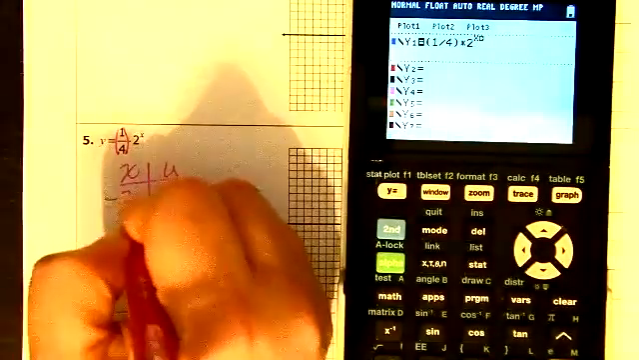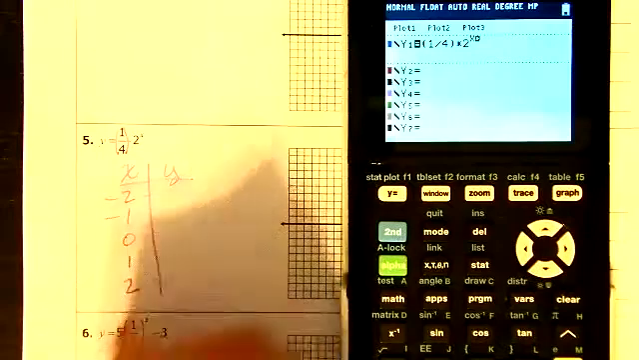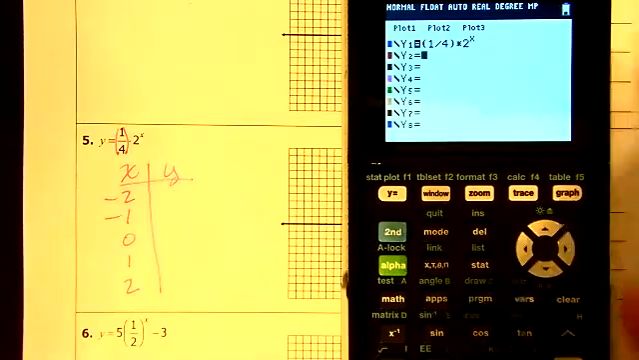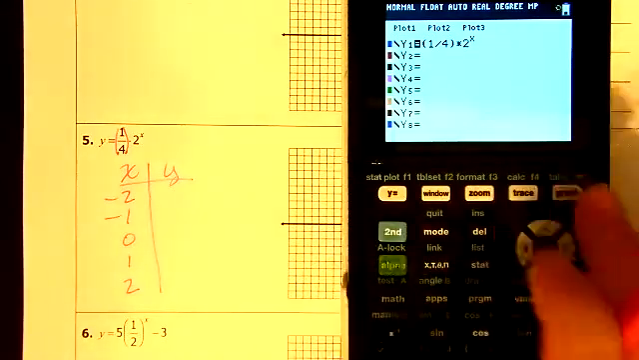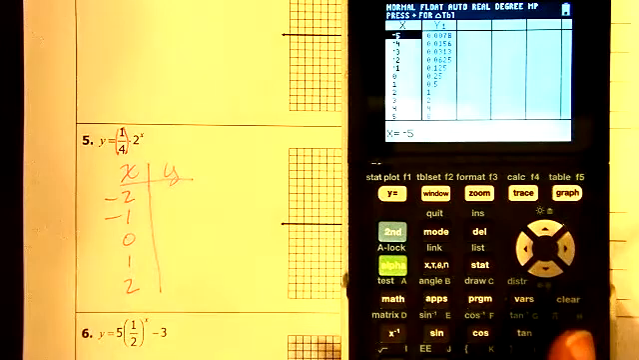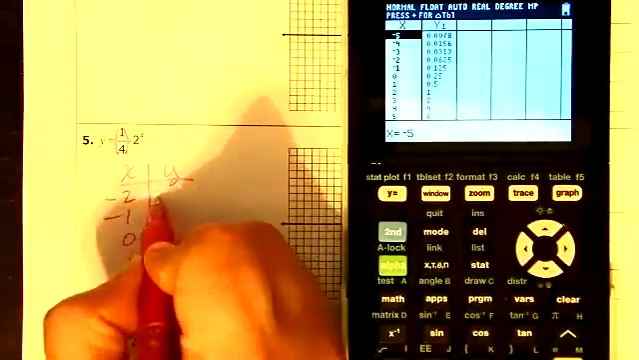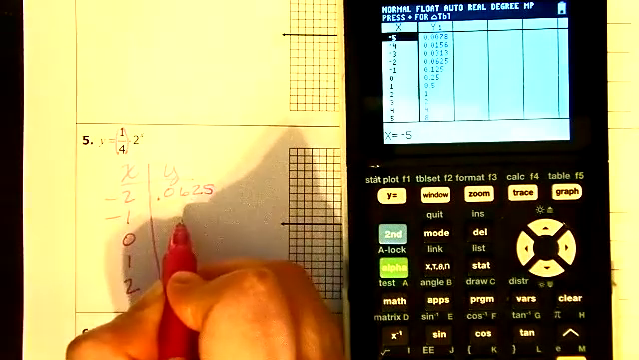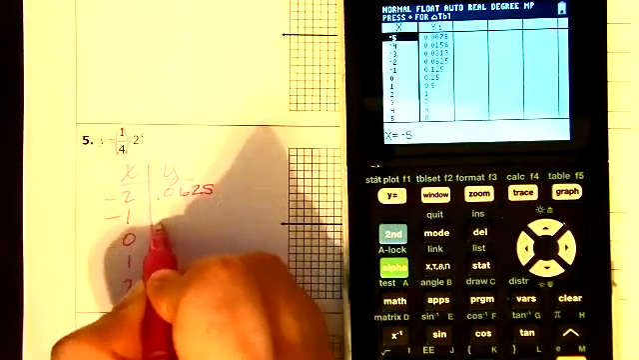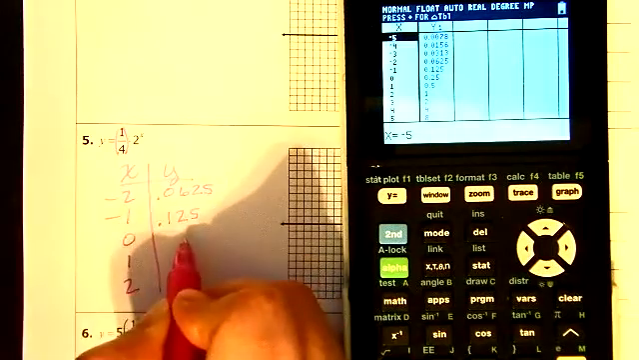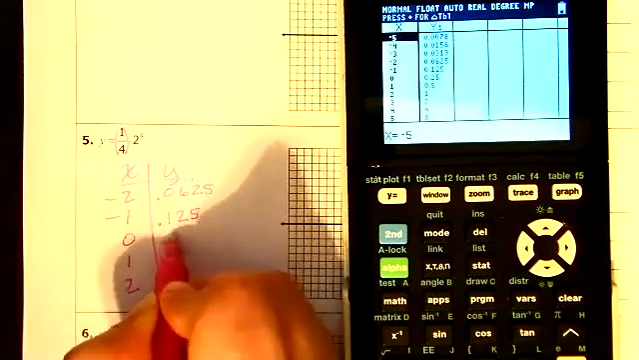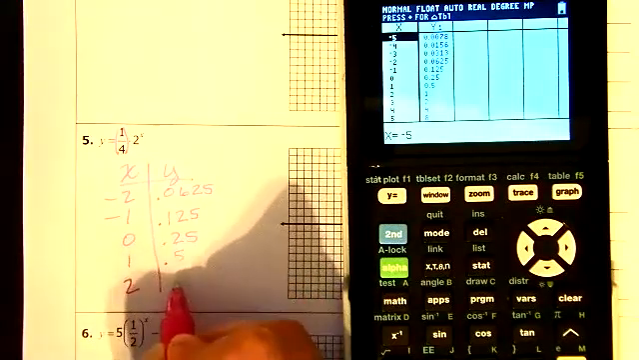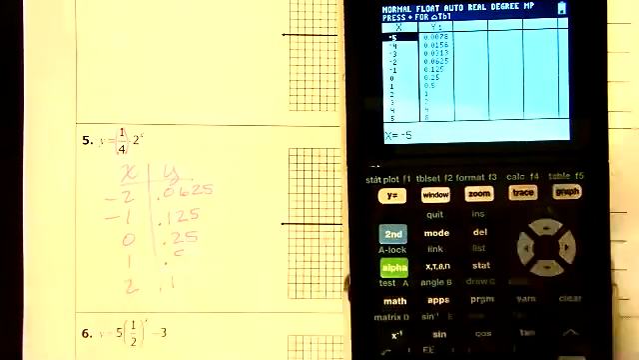So we have our table -2, -1, 0, 1, 2, and let's see what we end up with. Let's go to the table. -2 is 0.0625. Or you could go to the graph first; I probably should have done that. It's just filling up my table. -1 is 0.125, 0 is at 0.25, 1 is at 0.5, and 2 is at 1.